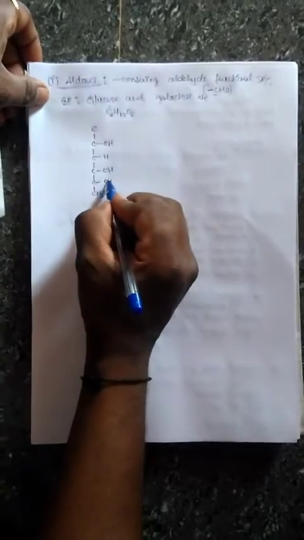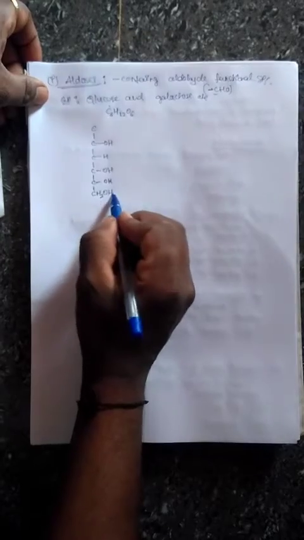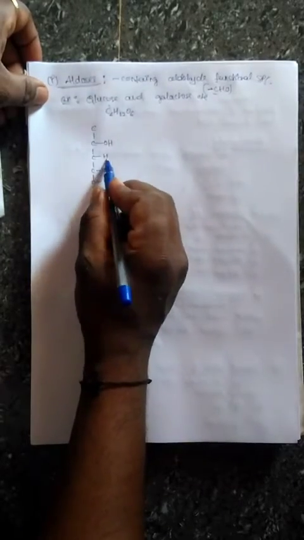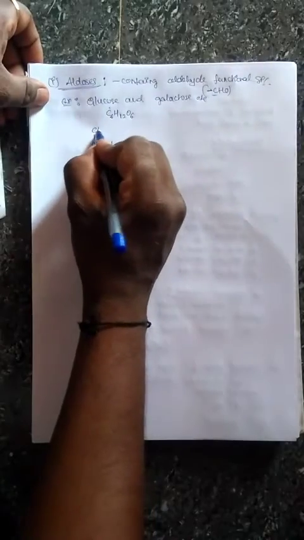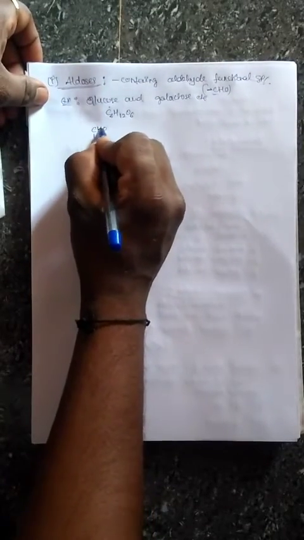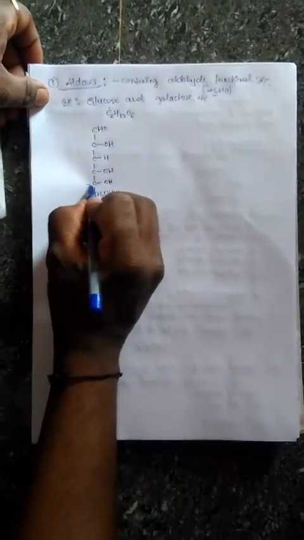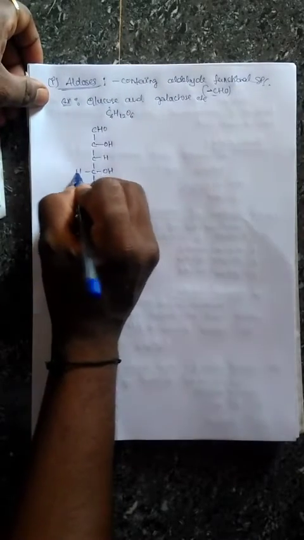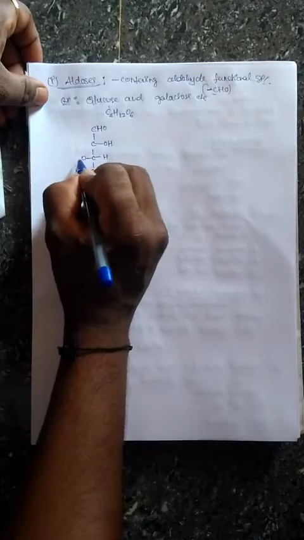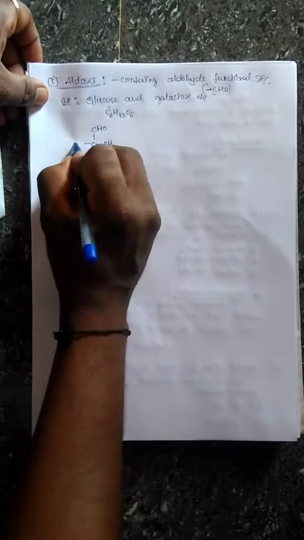This is the way to remember: CH2OH, OH, OH, H and OH. Since this is an aldose, the functional group is aldehyde, that is CHO. Now on the opposite side write H where there is OH, and OH where there is H, and again H where there is OH.